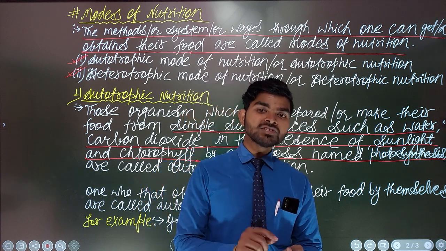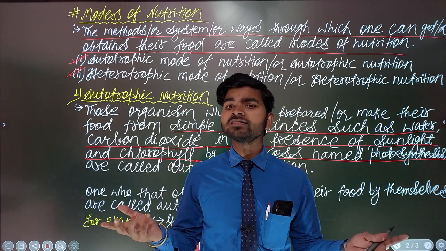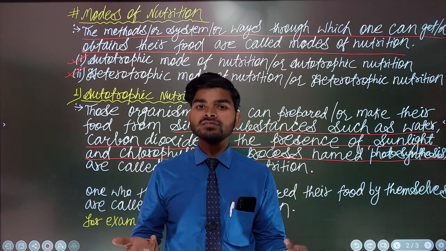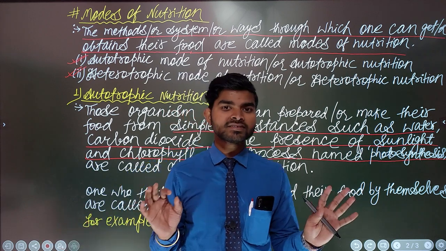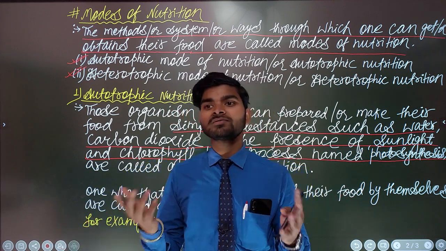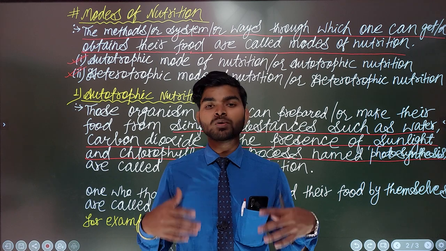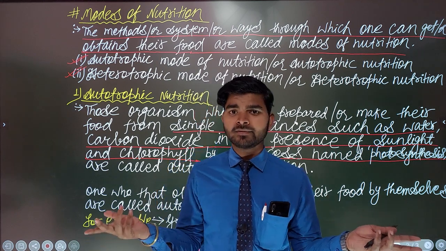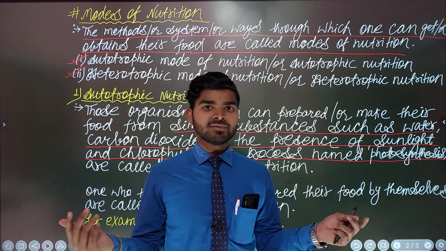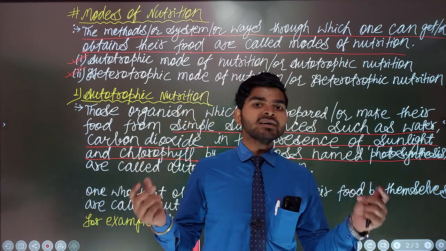And where do they get sunlight? From the sun, plants get sunlight easily, and there are no charges that the plants must pay. It is totally free, everyone gets sunlight on this planet Earth.